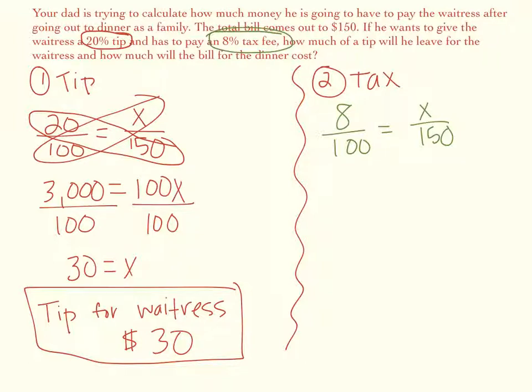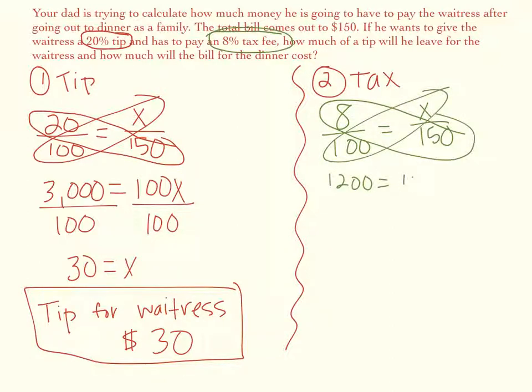So the first thing that we are going to do is multiply 8 times 150, which is going to give us 1,200. We cross multiply the other way, 100x, so 1,200 equals 100x. Divide both sides by 100, where we are going to get 12 equals x.